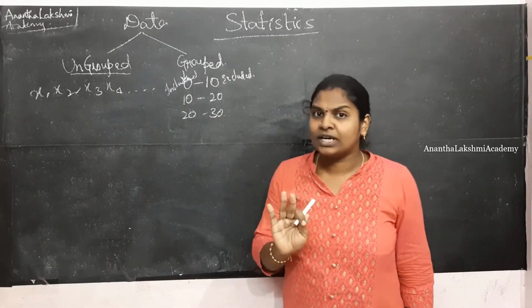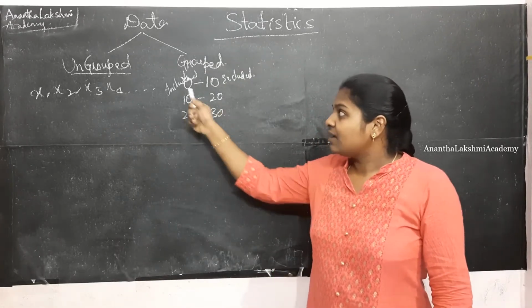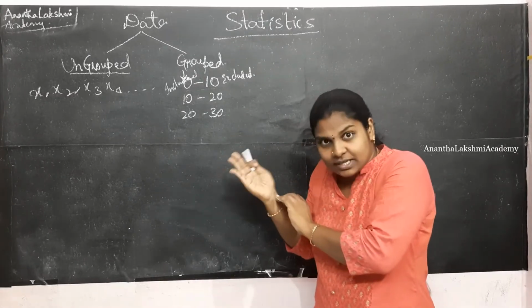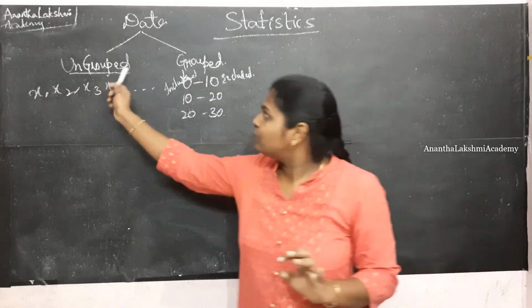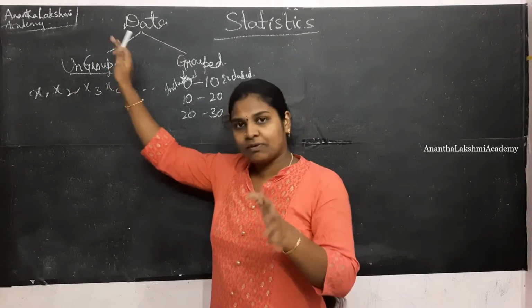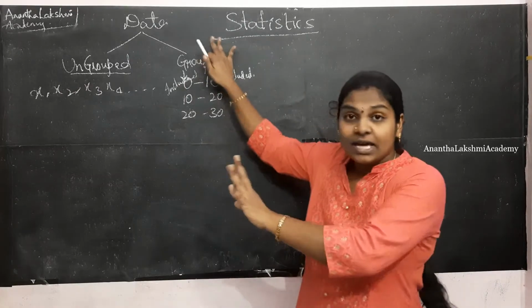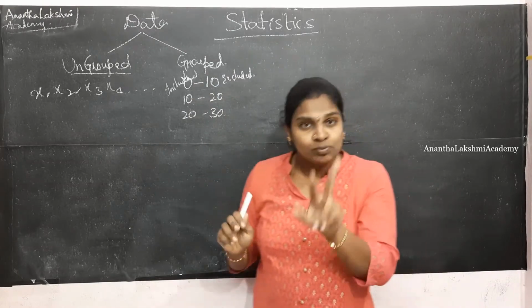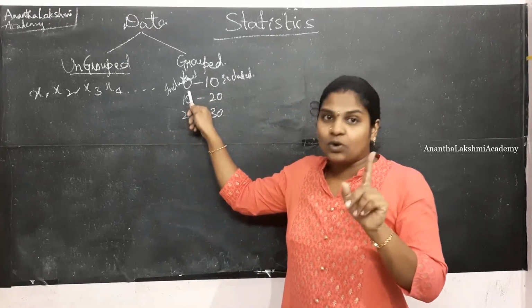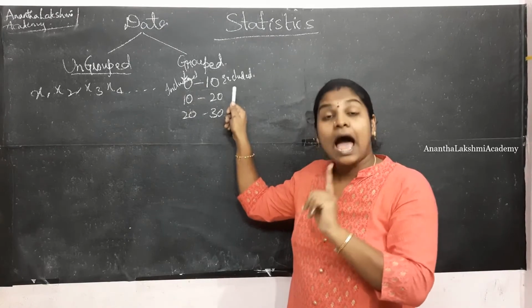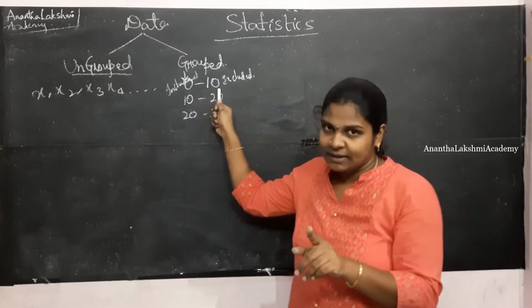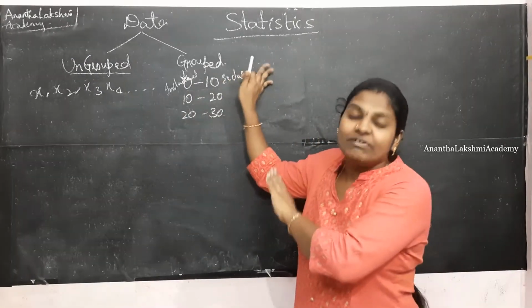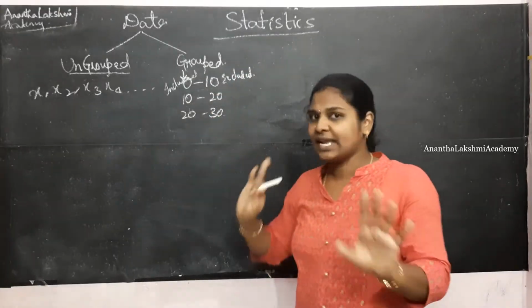This is very important for you guys to understand. When an interval is given, you must know what is included in the interval and what is excluded. What is grouped data, what is ungrouped data? Ungrouped data you have already covered in your earlier classes. Now we are going to deal with grouped data. That is the reason I am stressing this interval part. An interval will have two boundaries. The one on the left side is known as the lower boundary. The one on the right side is known as the upper boundary. When an interval is given, the lower boundary is always included and the upper boundary is always excluded, which means that it is considered as the lower boundary in the next interval.